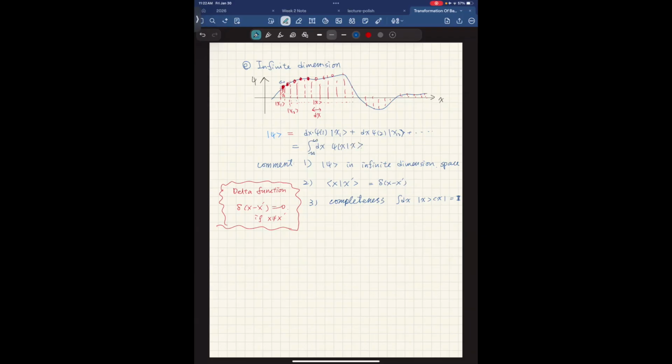The x here, if you expand this integral, will become x1, x2, x3, a different x each time.